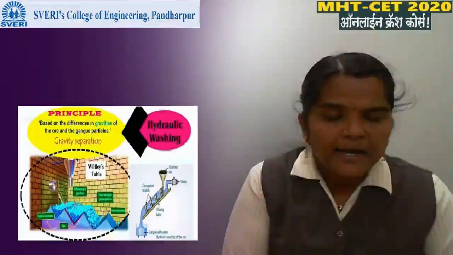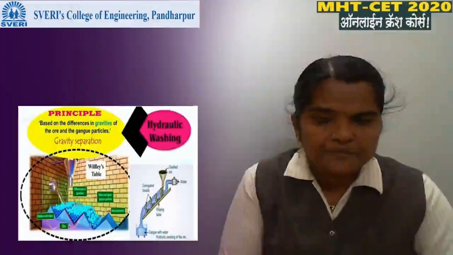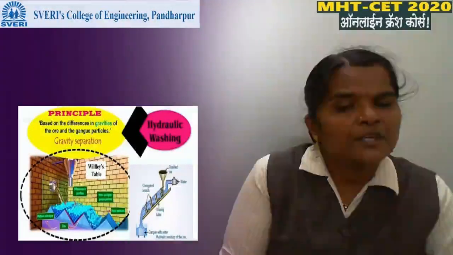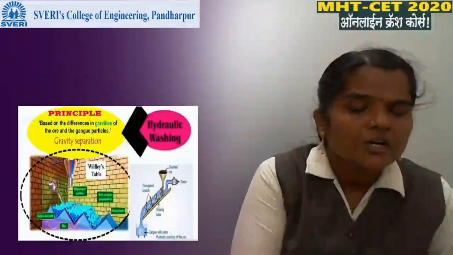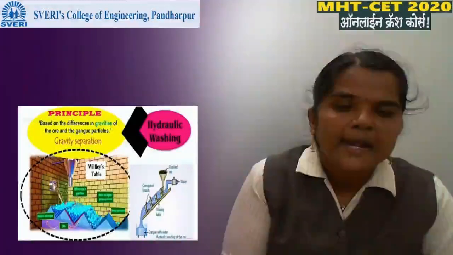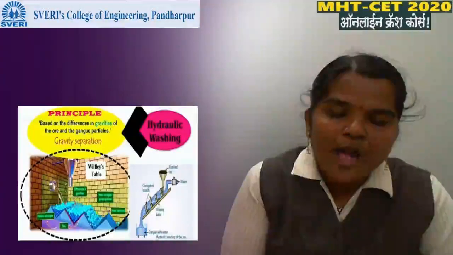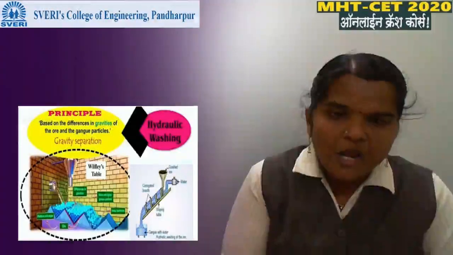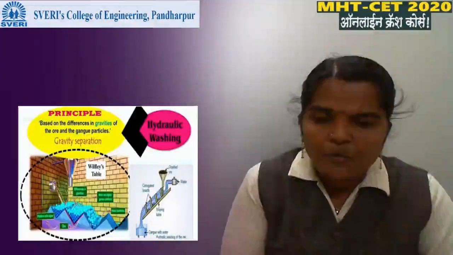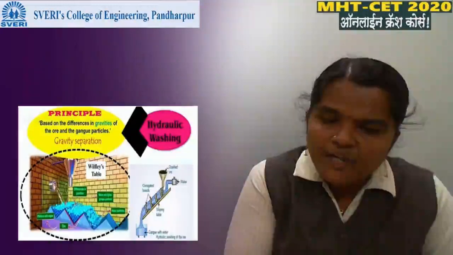In this hydraulic process, ore and gangue are allowed to flow along the stream of water on a table which has a slanting platform. This table is vibrated slowly. A current of water is passed over it, and ore is also passed on this slanting platform of the table.